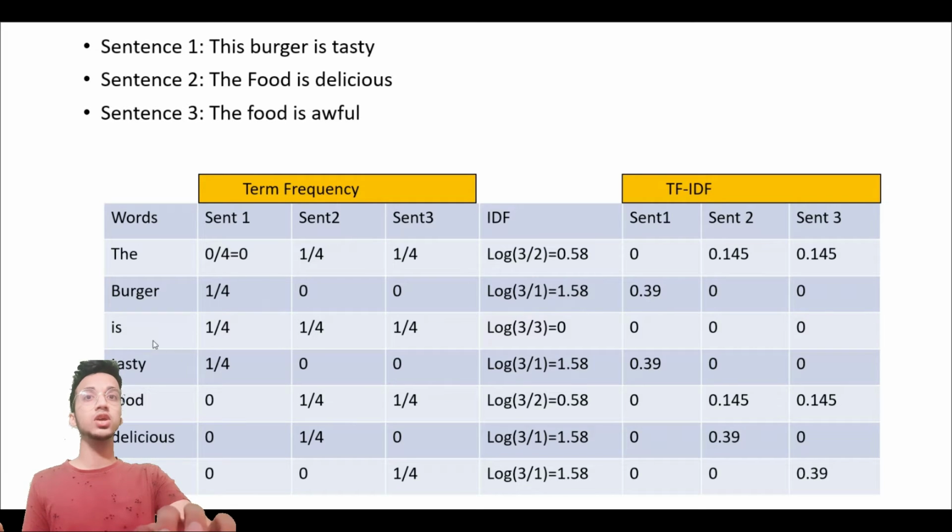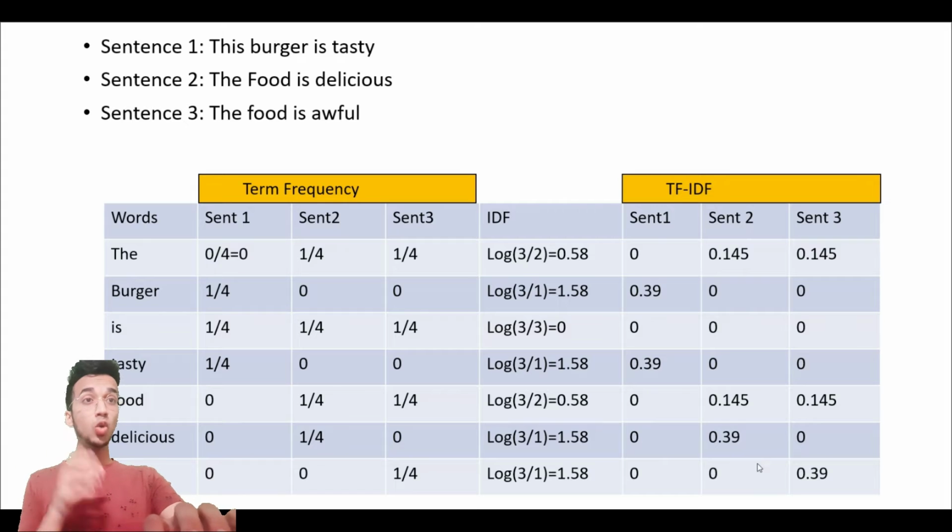Similarly for is, you multiply 1 by 4 by 0, you get 0. For tasty, you multiply 1 by 4 by 1.58 and you get 0.39. And you do this for all the sentences. So on the right hand side, these TF-IDF columns are what you're going to supply to your machine learning model, right? Sentence 1 is represented this way, sentence 2 is represented this way.